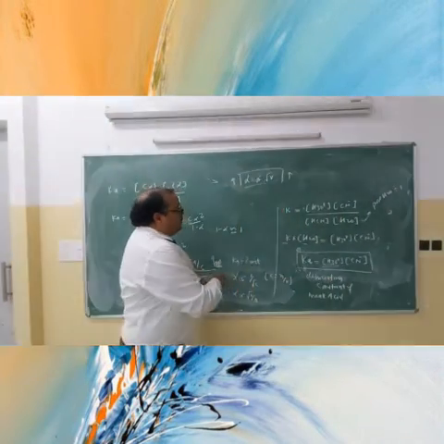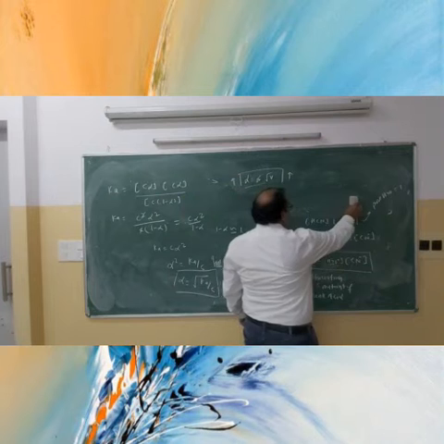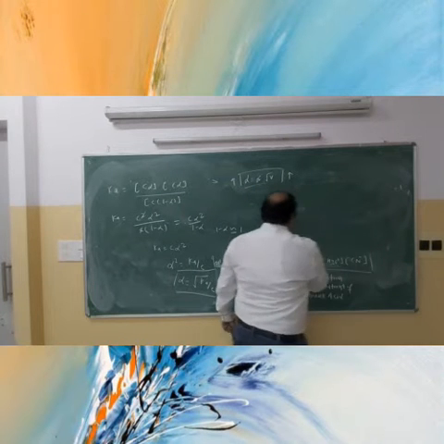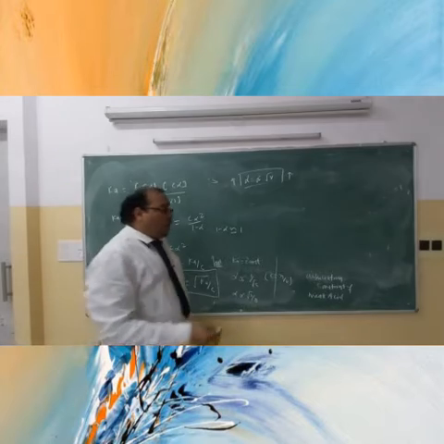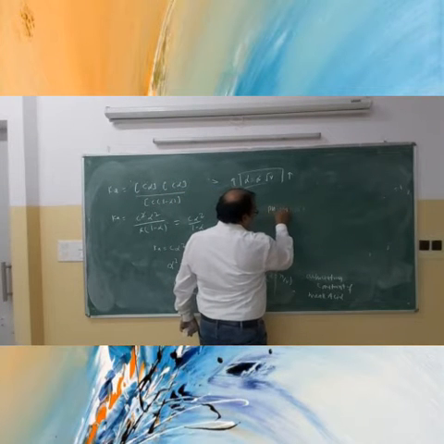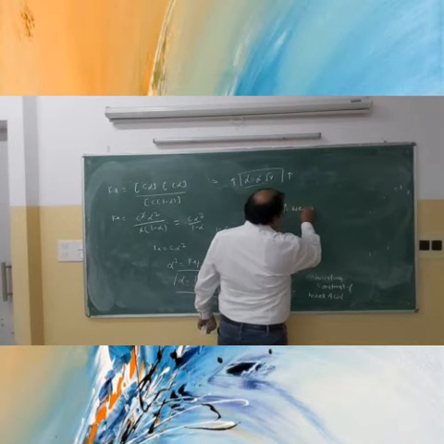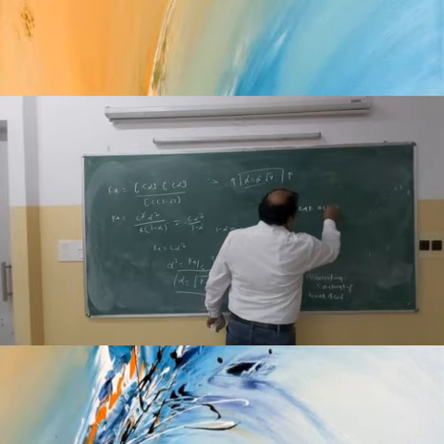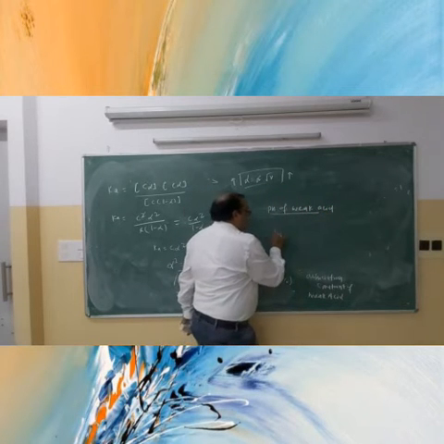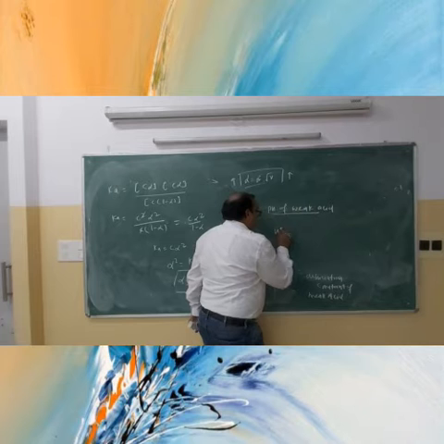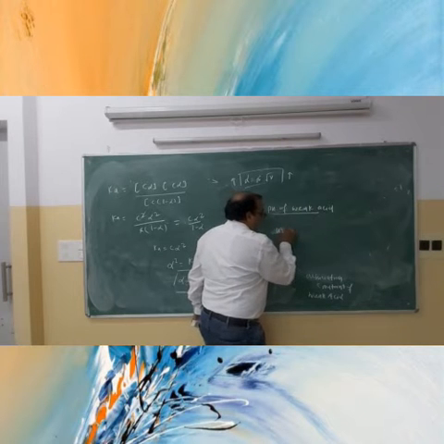So now we can conclude. We can write the pH of the weak acid. The H plus ion is the hydronium ion.